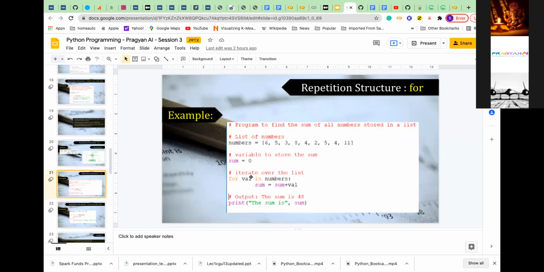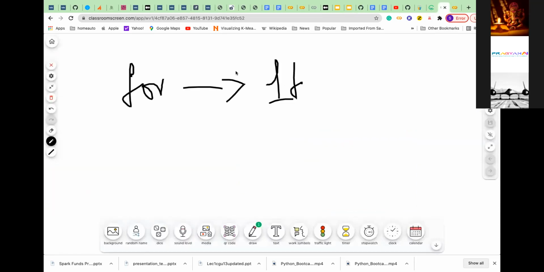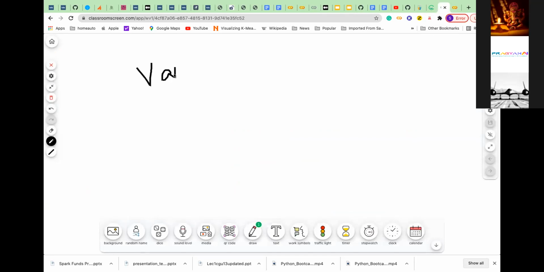For val in numbers. I think in the last class, membership functions were covered, correct? So what is that? This numbers is a list. So when I say val in numbers, I am looping as long as val has some valid number. This is any list, correct?